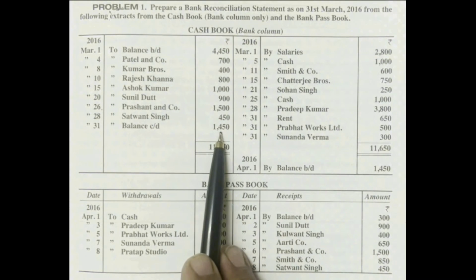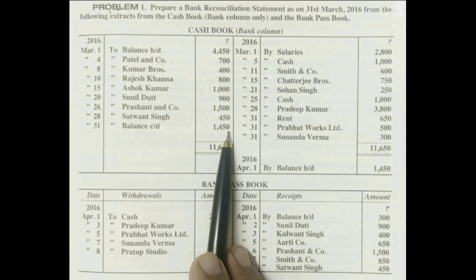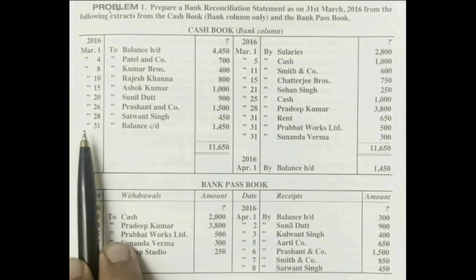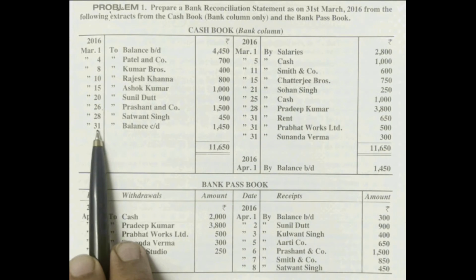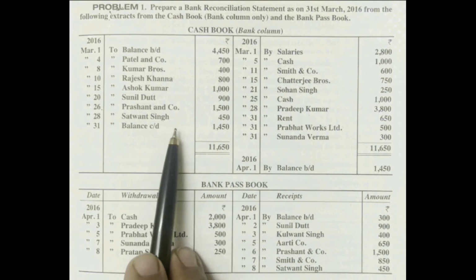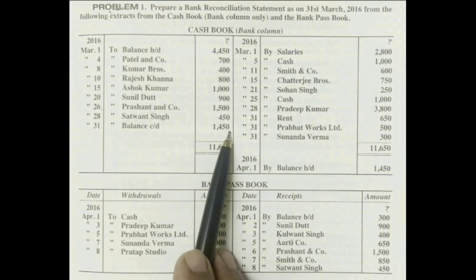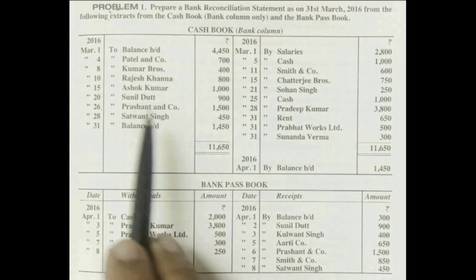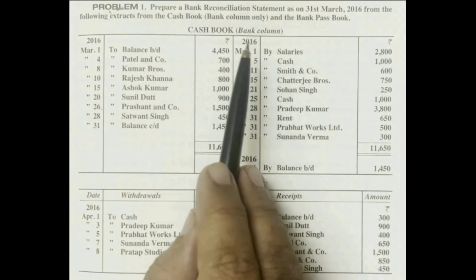This amount indicates overdraft balance, an unfavorable bank balance. So as per the cash book, at the end of the month on 31st March 2016, there is an overdraft bank balance of 1450 rupees. We are liable to the bank for 1450 rupees. This is the meaning of the cash book, which is prepared by the firm.